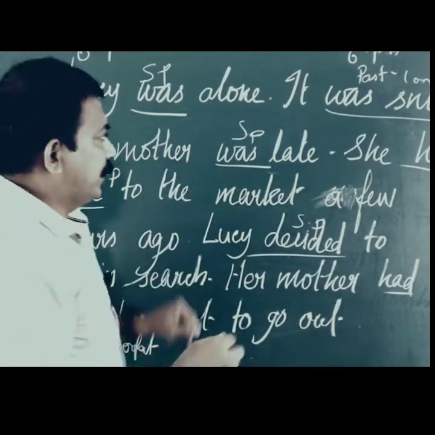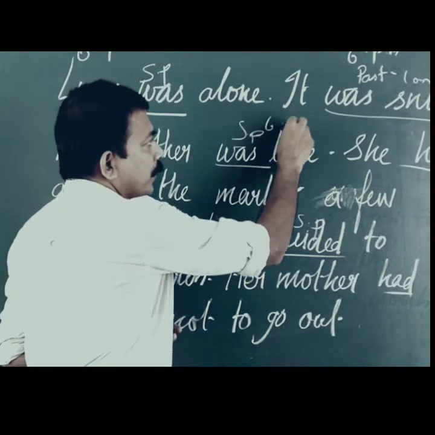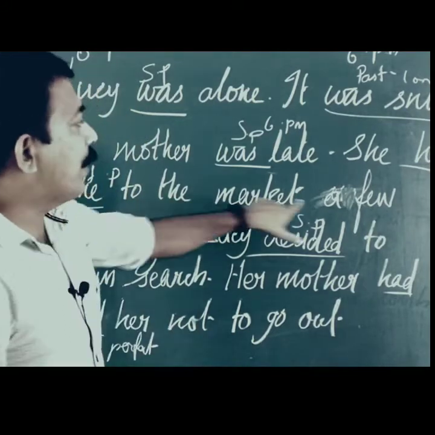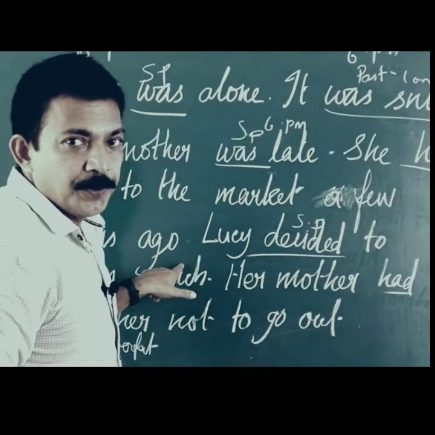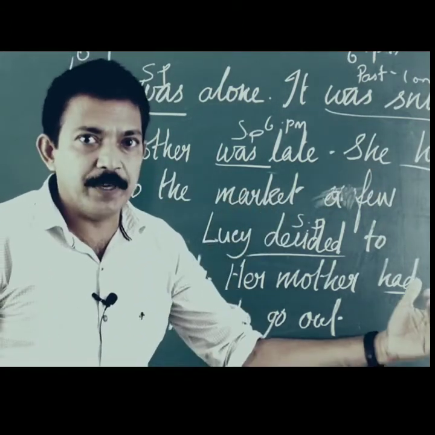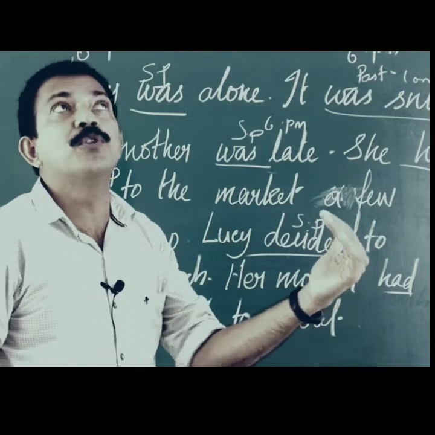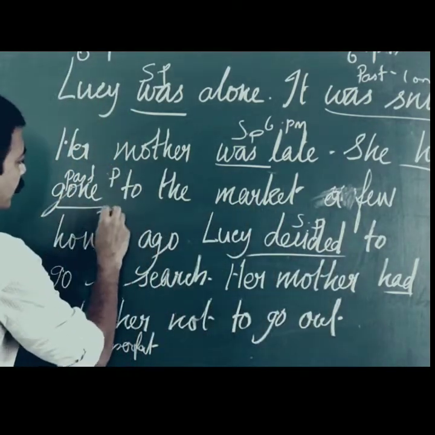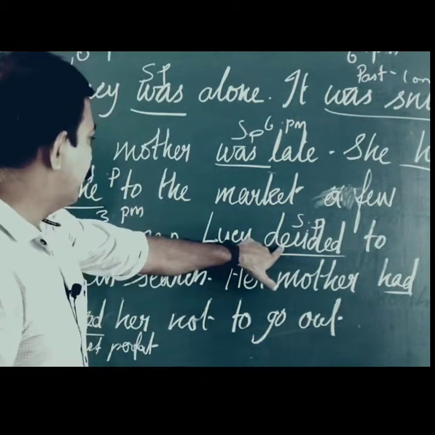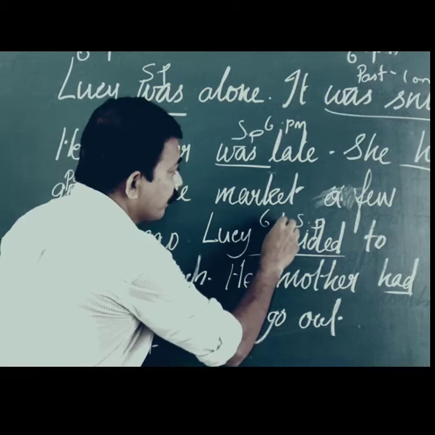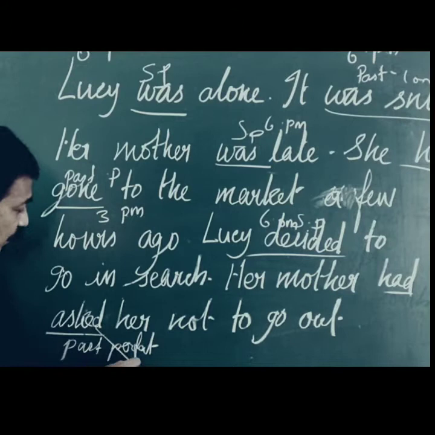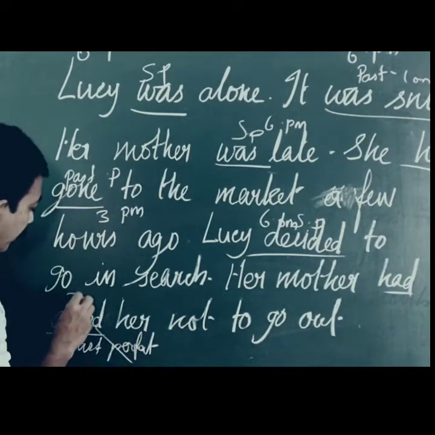And her mother was late. Again, 6 p.m. She thinks the mother is late. She's supposed to have come home earlier. She had gone to the market a few hours ago. But she had gone to the market. She did not go at that time, 6 p.m. A few hours ago. Let us assume 3 p.m. Because it happened before. And Lucy decided. It's again 6 p.m. She's decided, okay, I'm going in search of her. Mother had asked her. It also must have asked it somewhere around 3 p.m.